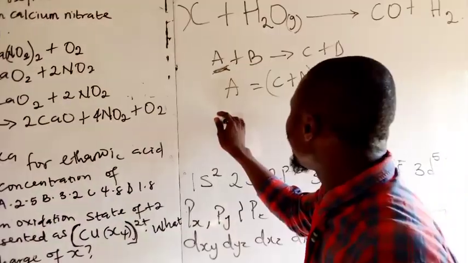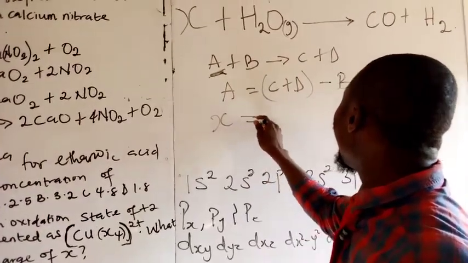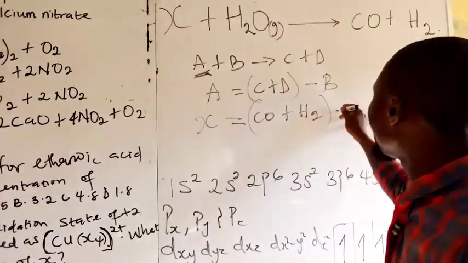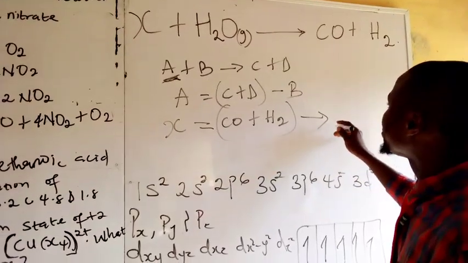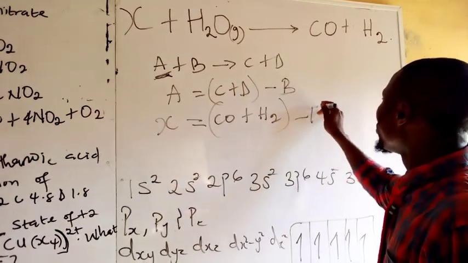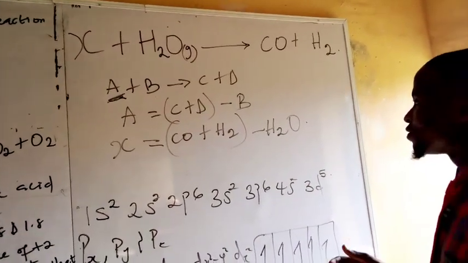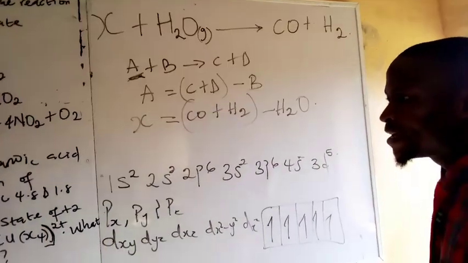If I need X, my X is CO plus hydrogen minus water vapor.